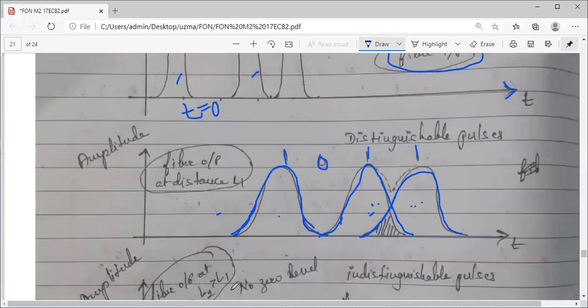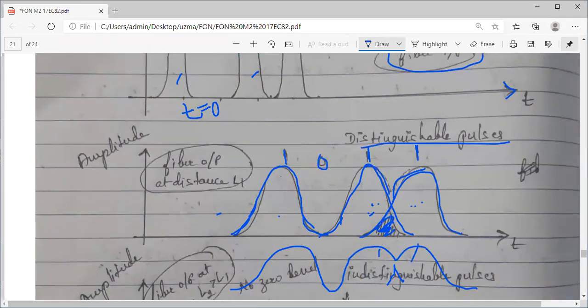So actually how will this output look? It will look like this. 1, 0. After this 1, this overlap, let me not show you, something like this it will appear. So here a little information will be lost because of this overlapping. Even though still here it is identifiable, this 1, 1, these are distinguishable pulses.